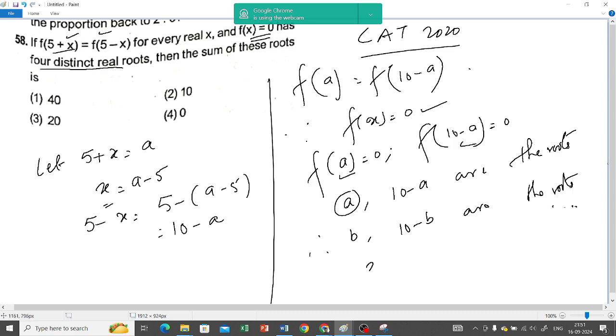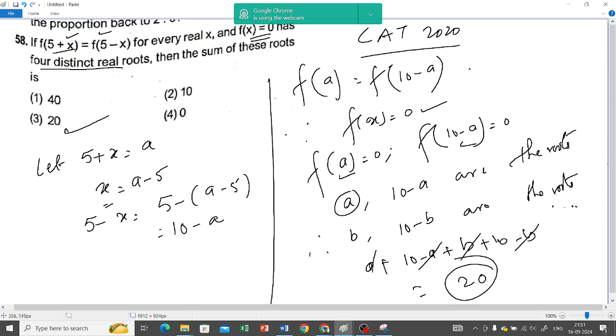So if I add them, a plus 10 minus a plus b plus 10 minus b, I'm going to get 20. This is how the 20 has come.